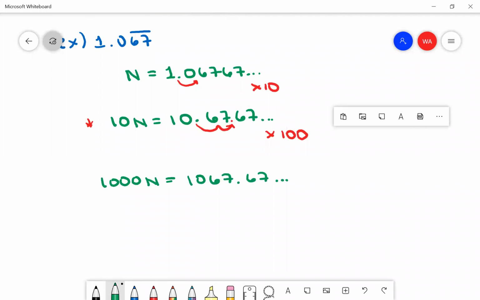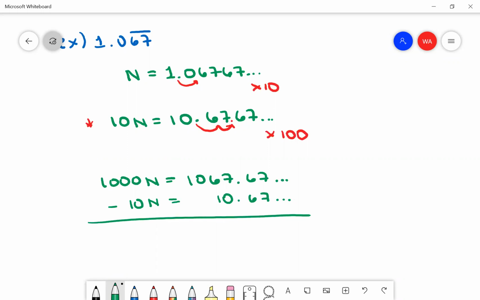Now I'm going to subtract 10n equals 10.67 repeating from both sides. So this is the thing I'm subtracting. The adjusted one, the one that gets rid of the non-repeating part, that 0 right there, and moves it first.